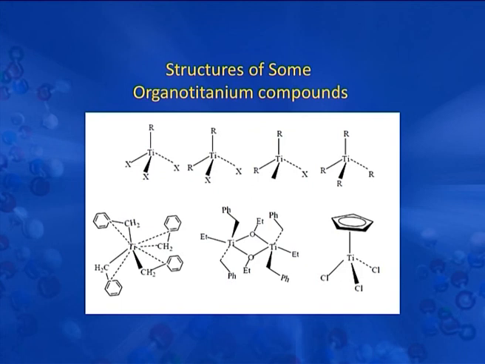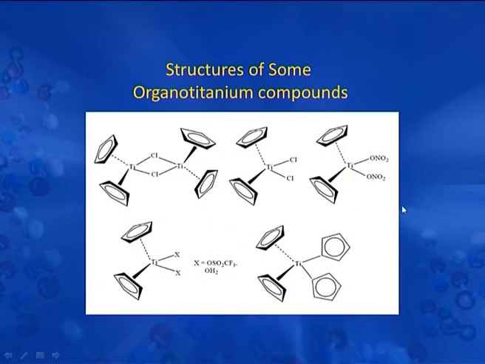As you can see, similar to the tin compounds, they are also mostly tetrahedral and they are monomers. This also represents the structure of alkyl or titanium carbon sigma bonded, pi bonded and both sigma as well as pi bonded compounds. This figure also represents the structure of organotitanium compounds.